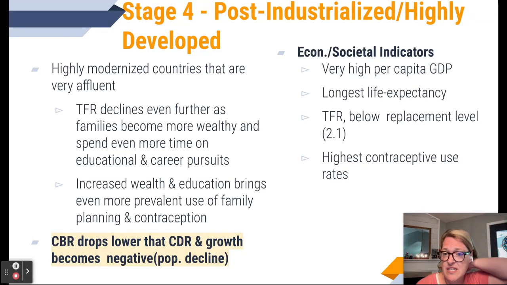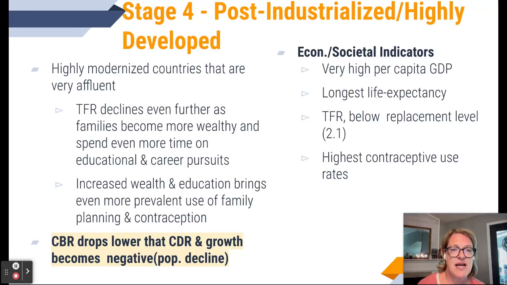They are very affluent. Their TFRs have declined even further as families just become more wealthy. More wealthy means they spend even more time on education and careers. Many women in these countries are not having children until well in their 30s, even 40s sometimes. Increased wealth and education brings even more prevalent use of family planning, contraception.